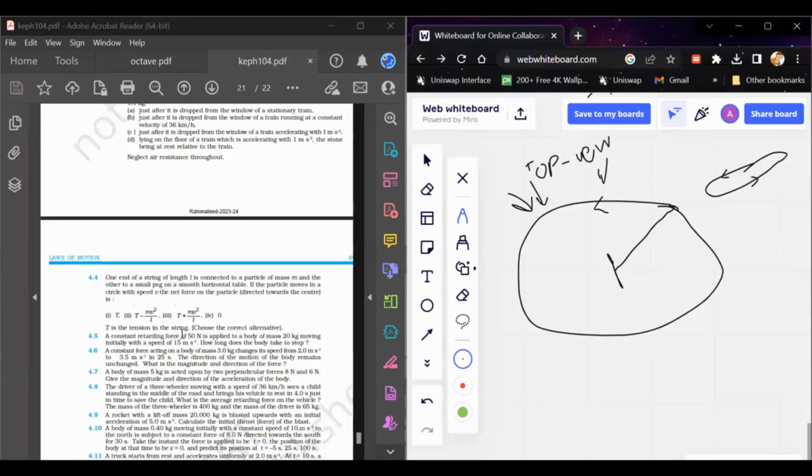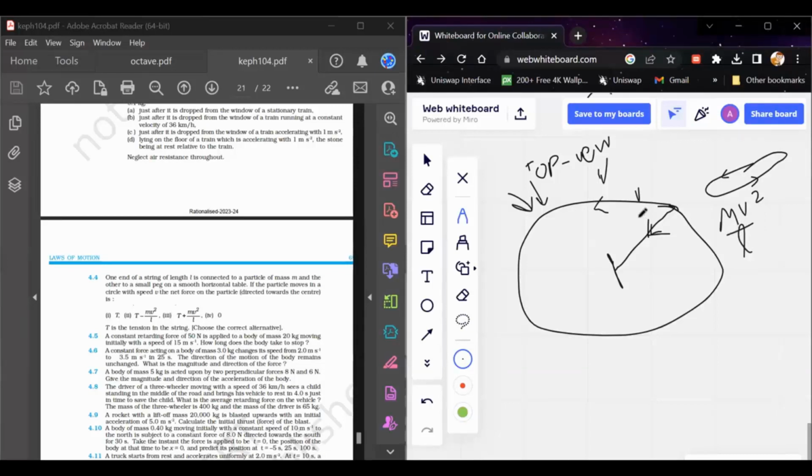So you have to tell the net force acting on the body directed towards the center. Since the object is moving with some constant speed v, and since the particle is tied to a string, of course a force is needed towards the center. So this is the centripetal force, and its magnitude is equal to mv square by L. And how does this force come?